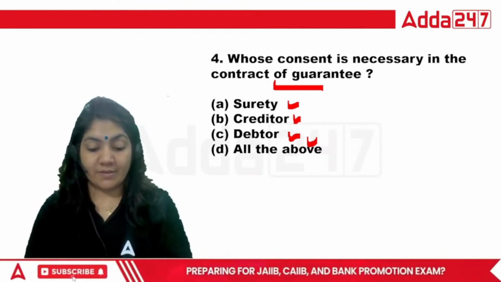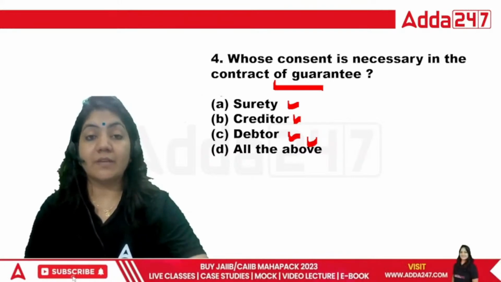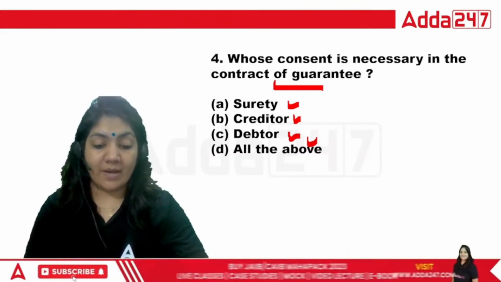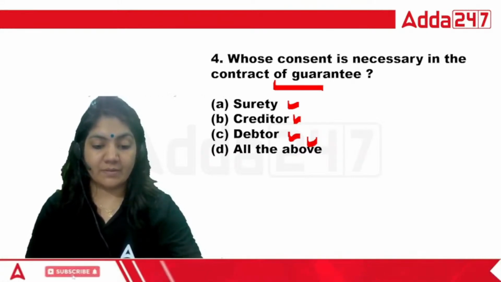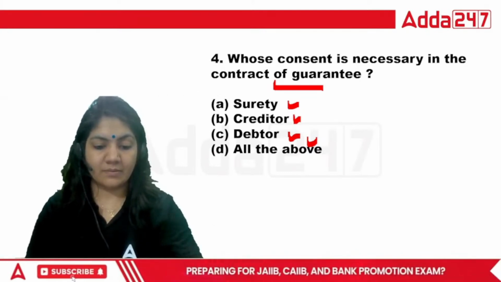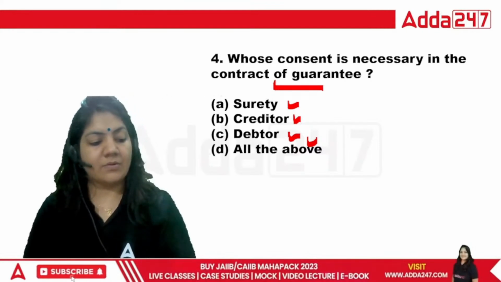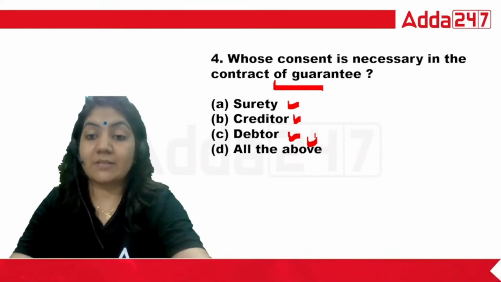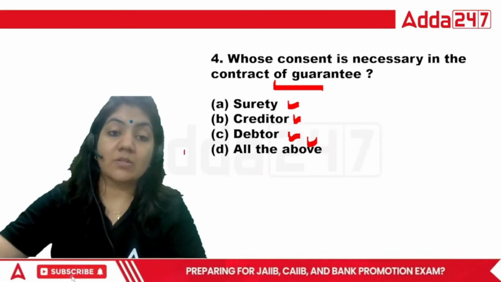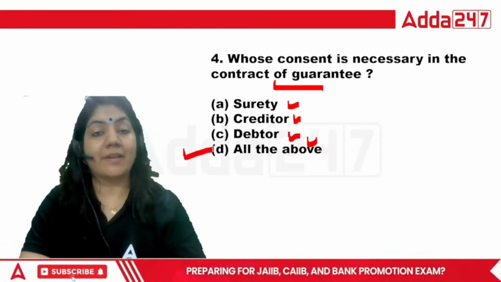The surety is the person who gives the guarantee on behalf of the debtor. So class, in this one, the consent of all the persons is required. So for the fourth one, D is the right answer.